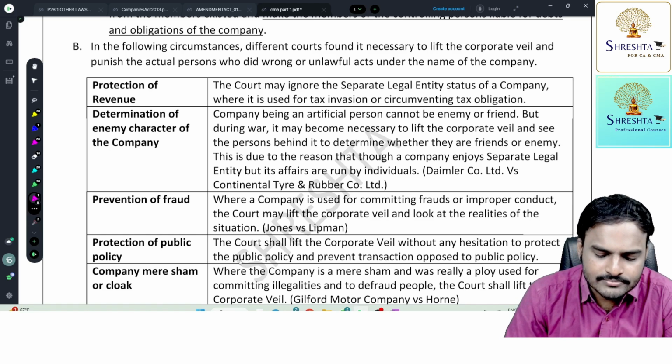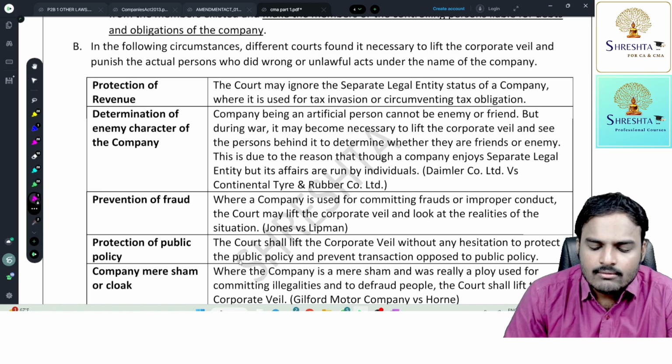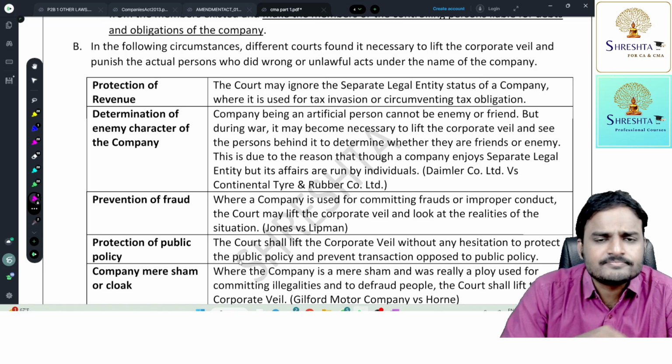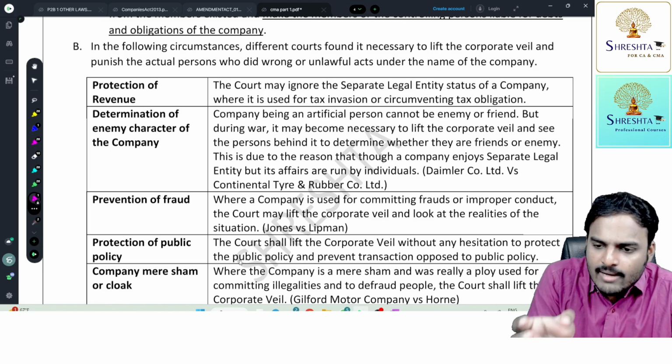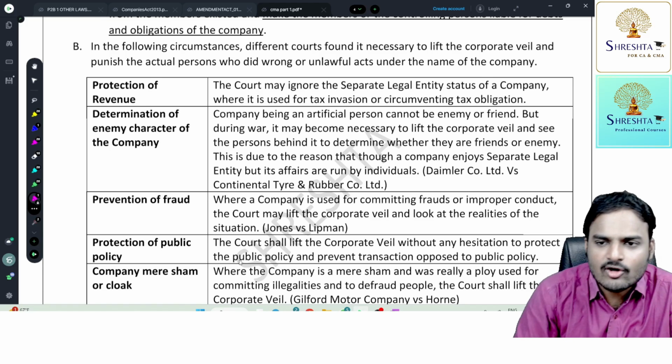During the war period, trading with an alien enemy, is it correct or incorrect? Trading with the alien enemy, is it correct or incorrect? Not permitted. Why, sir? The answer is, if I permit this person to trade with an alien enemy, if he is purchasing things, money from one economy is getting diverted to another country's economy.